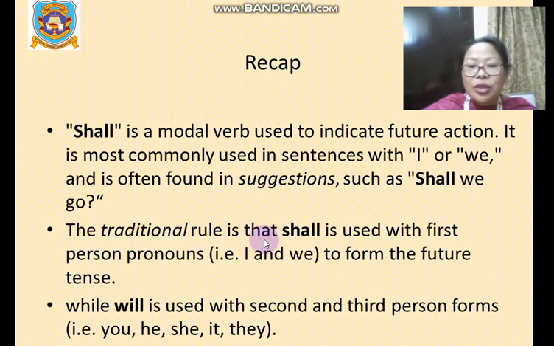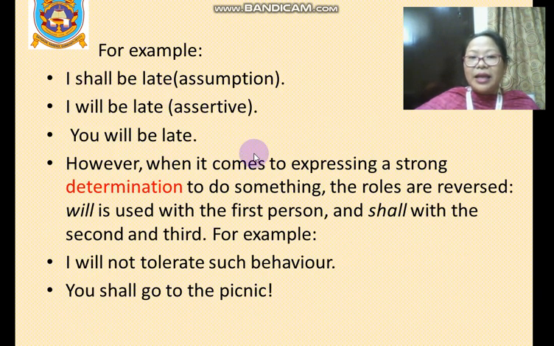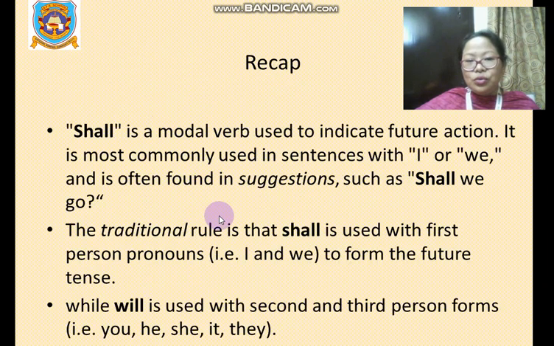The traditional rule is that shall is used with first person, that is I and we, to form the future tense. Now this is the traditional rule because shall is not very commonly used, that is why it is mentioned as traditional rule. However, there is an exception to this rule, we'll come to that. And will is used with second and third person forms, that is you, he, she, it, they. Example.